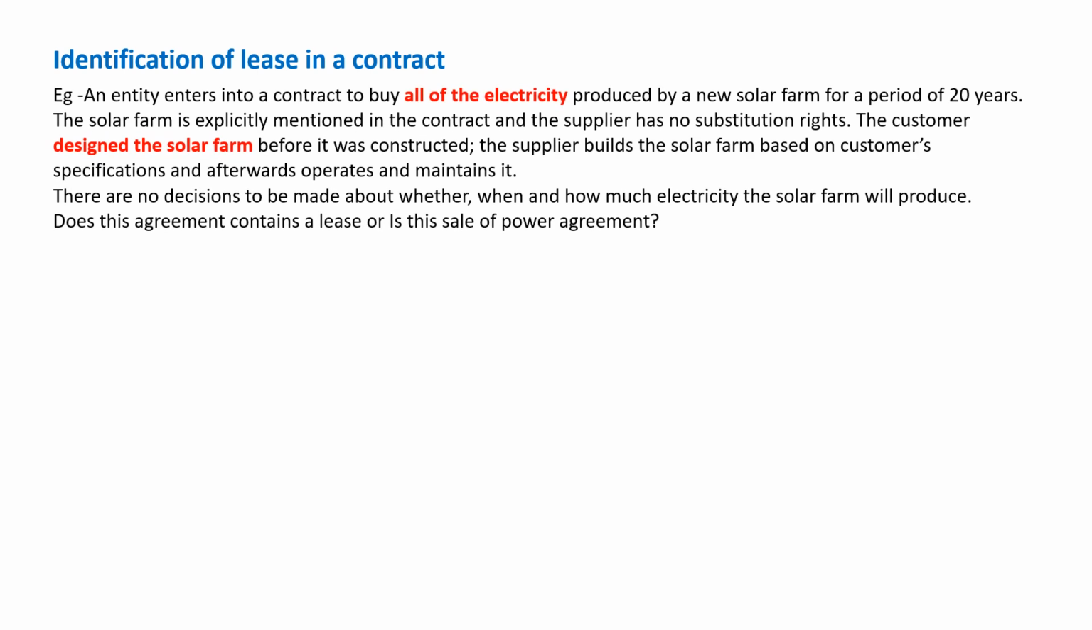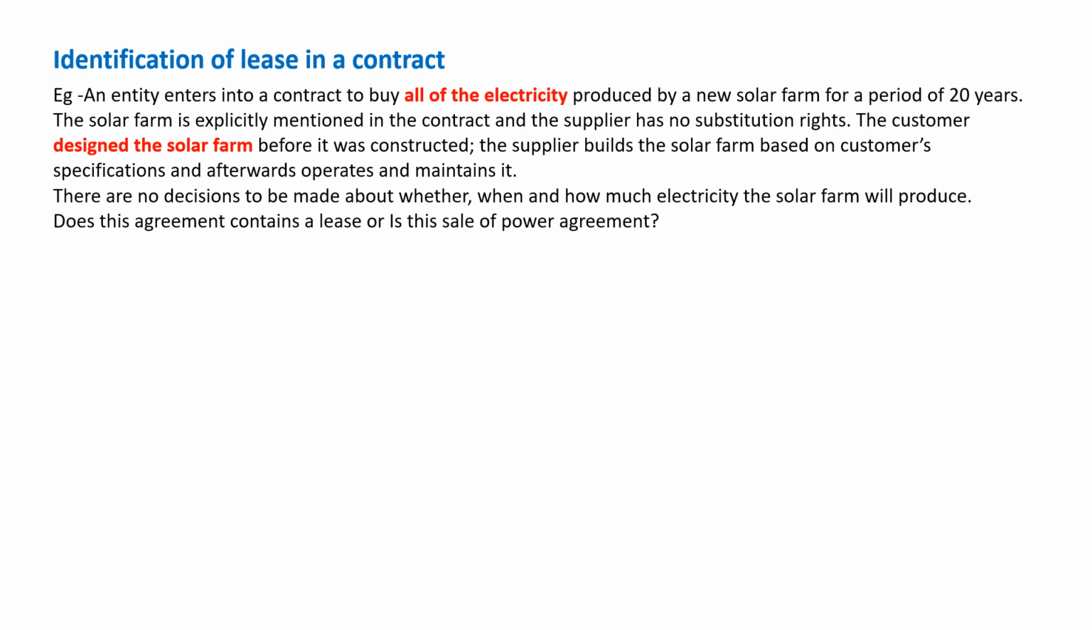So let's take an example to get more clarity to understand how the lease is identified in the contract. An entity enters into a contract to buy all of the electricity produced by a new solar farm for the period of 20 years. The solar farm is explicitly mentioned in the contract and the supplier has no substitution rights. The customer designed the solar farm before it was constructed.